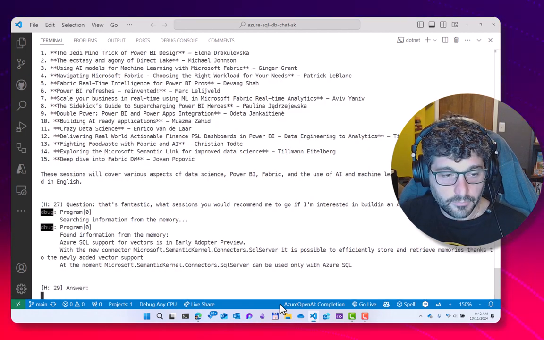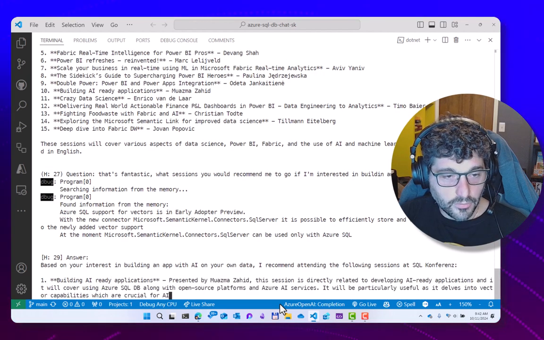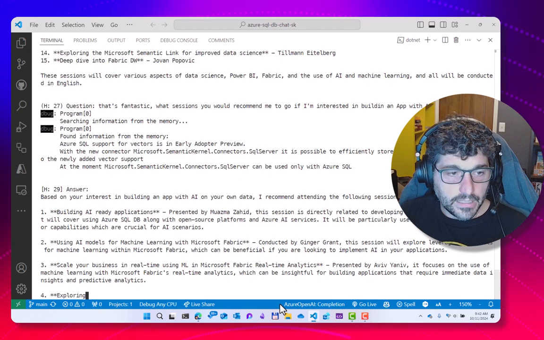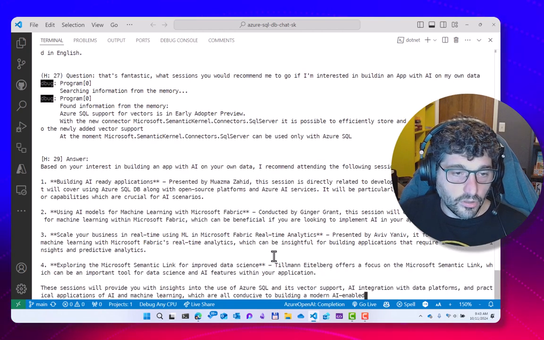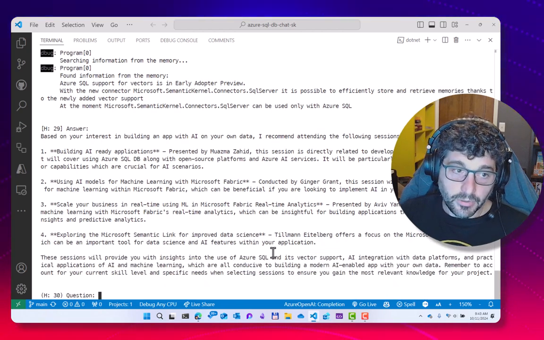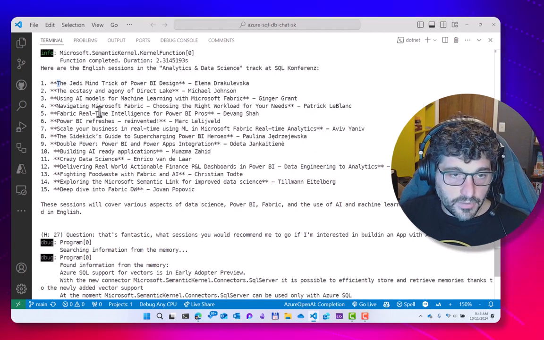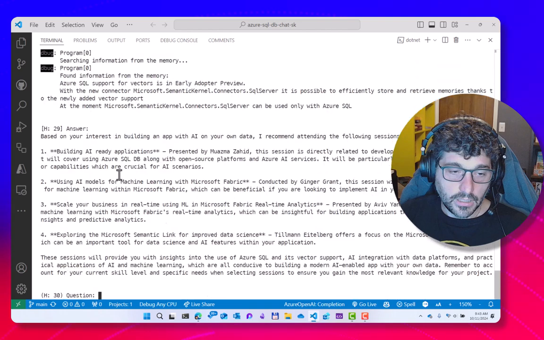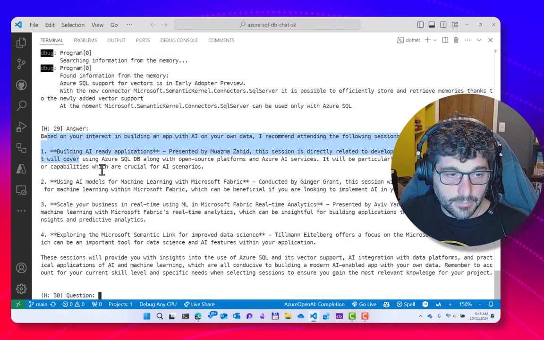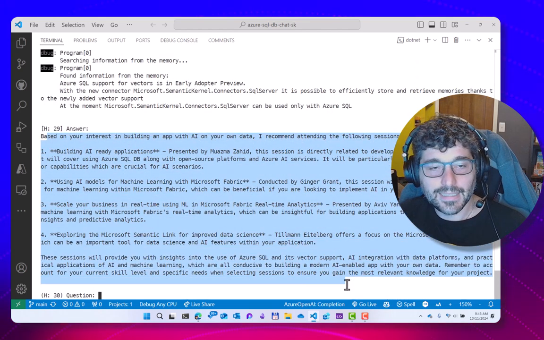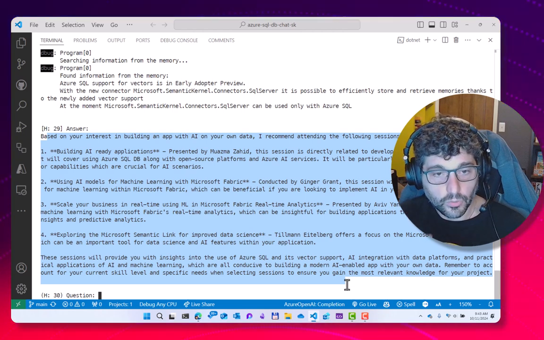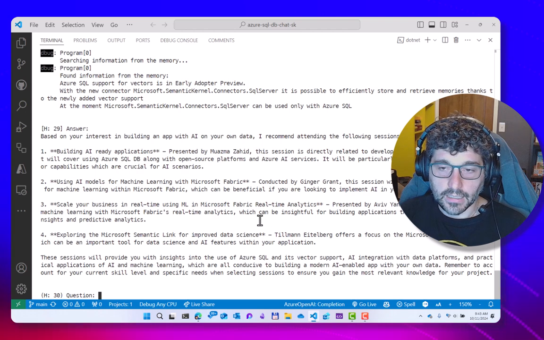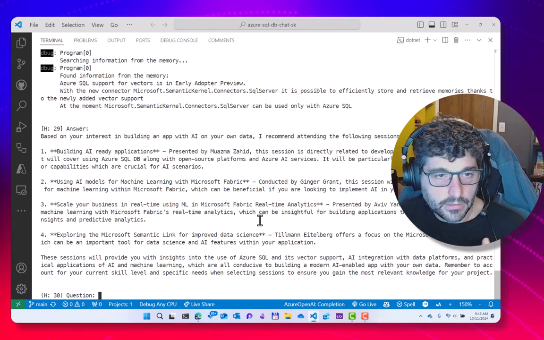Again, I'm just doing it with you right now, and in this case it is basically using the information already extracted before. So the list of the sessions, the additional information that we got before, so it is basically able to give us the answer without having to query the database and doing RAG or NL2SQL.